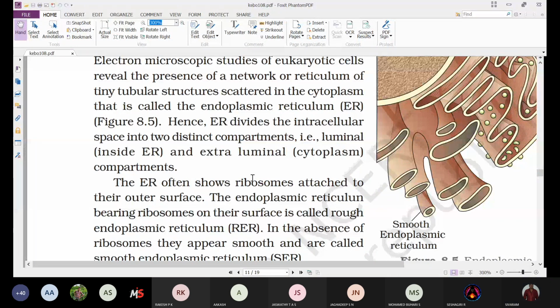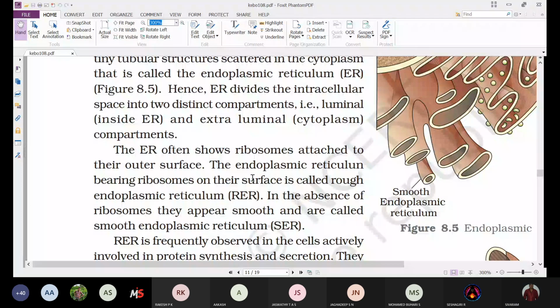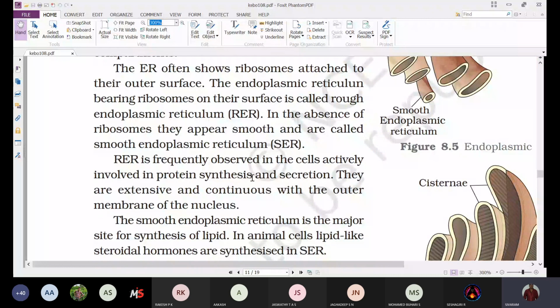Next, the endoplasmic reticulum often shows ribosomes attached to its outer surface. That means in most cases the outer surface of the endoplasmic reticulum is associated with ribosomes.